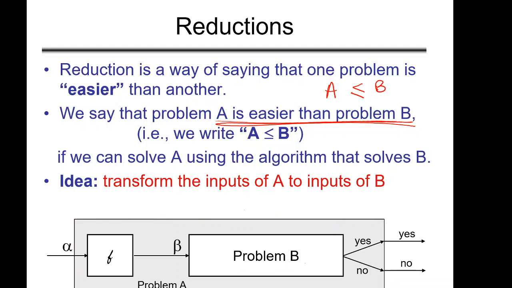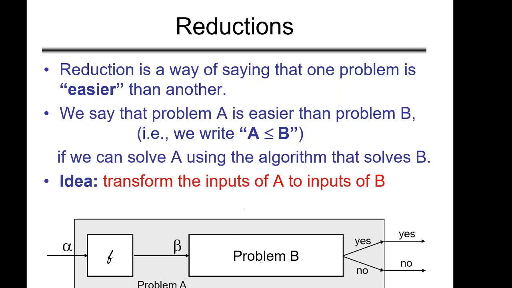Okay, if you know the algorithm to solve problem B, you can solve problem A also. If you don't know how to solve problem B, you cannot solve problem A either. This is what this means. Okay, so we are saying that A is an easier problem than B. If you can solve B, then definitely you can solve A.